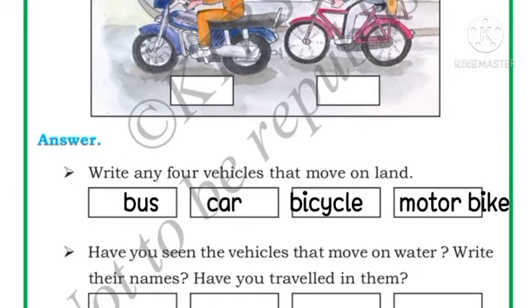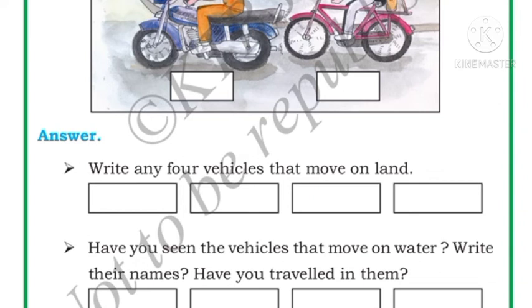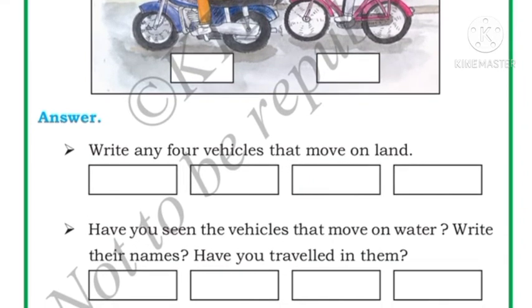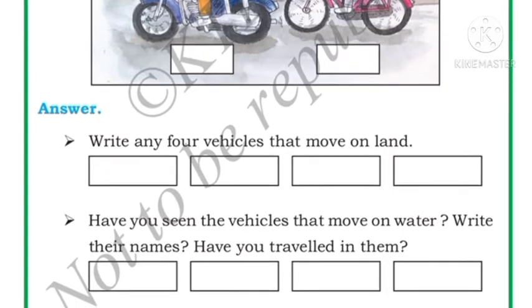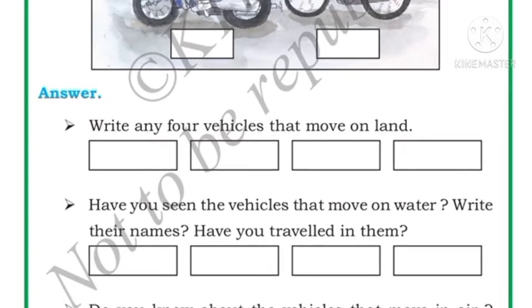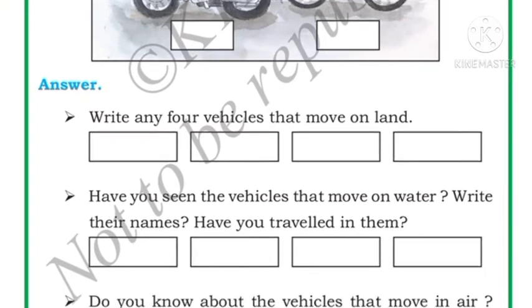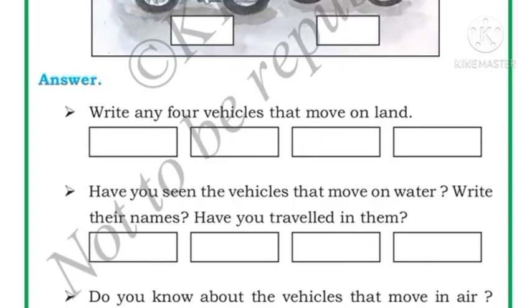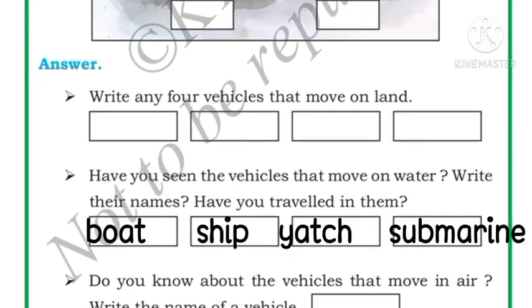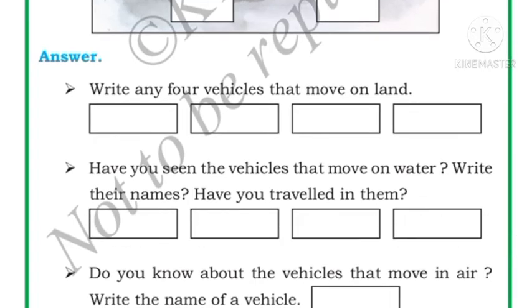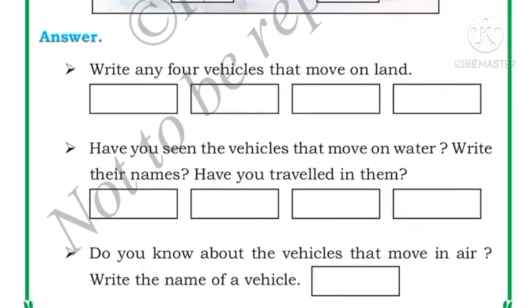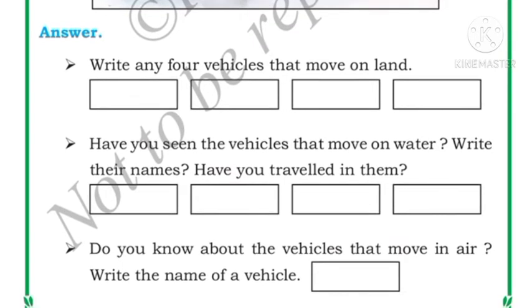Okay. Have you seen the vehicles that move on water? Write their names. Have you traveled in them? See children, some of the vehicles move on water also, like land. Many of you have traveled in those water vehicles also. If you have traveled, you can write here the names. That is boat, ship, yacht and submarine. Submarine is a water vehicle which helps you to go inside the water. So we can write these four names.